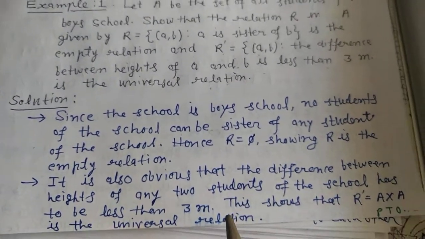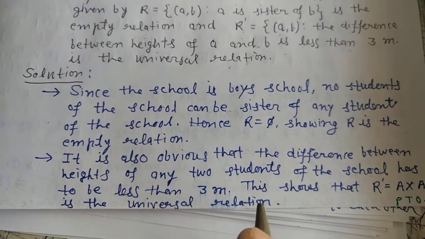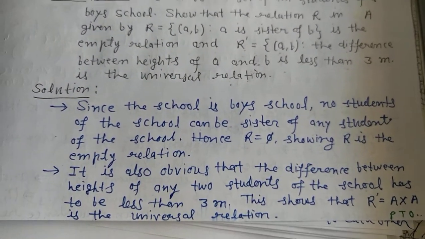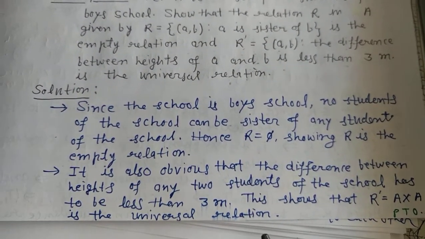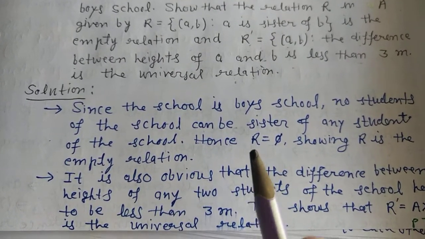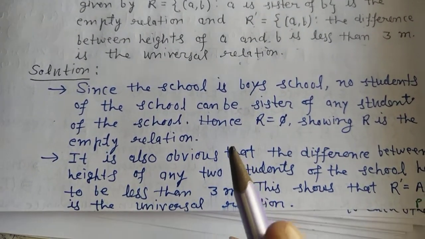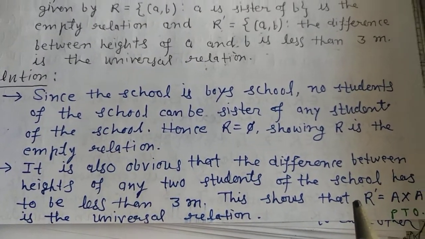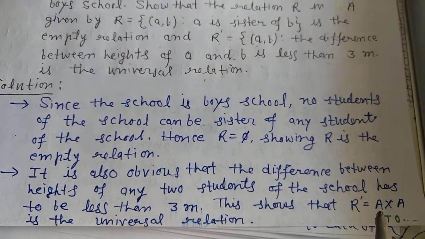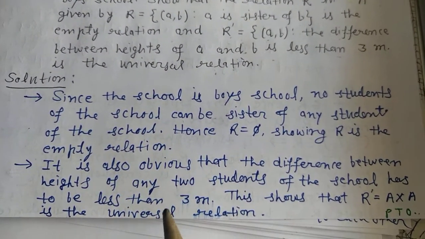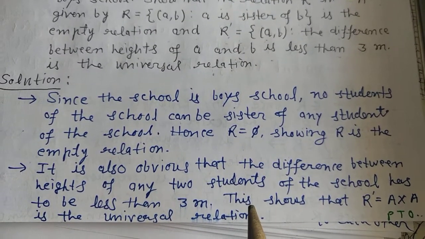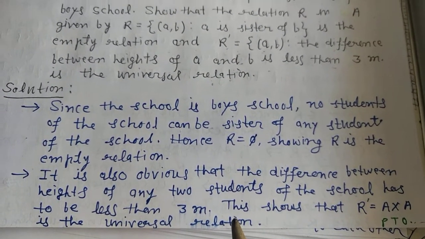So this is one practical example taken in the textbook, and by our general knowledge we can understand that in this given question R equals phi, that is the empty relation, and R dash is such that all the elements of A cross A come in it, so it is the universal relation. It's easy? Yes.